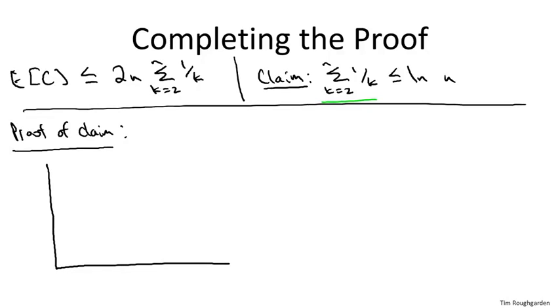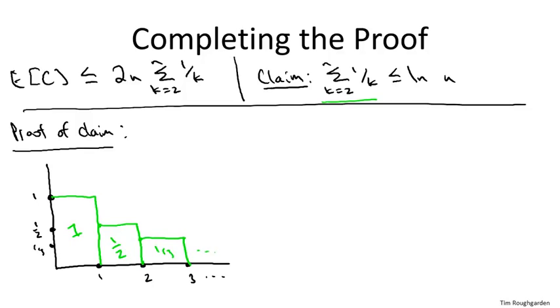And what I'm going to do is draw a bunch of rectangles of decreasing area. Specifically, they all have width 1, and the heights are going to be 1 over k. So the area of this guy is 1, the area of this guy is 1/2, the area of this guy is 1/3, and so on. And now I'm going to overlay on this picture the graph of the continuous function f of x equals 1 over x. So notice that it is going to go through these points. It's going to kiss all of these rectangles on their upper right corners.